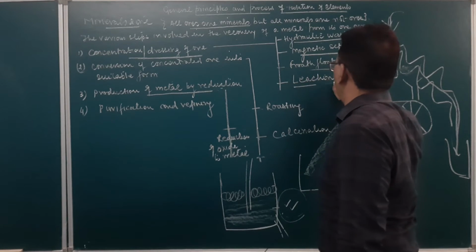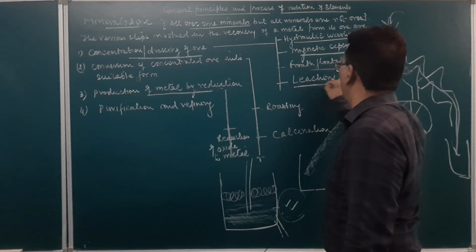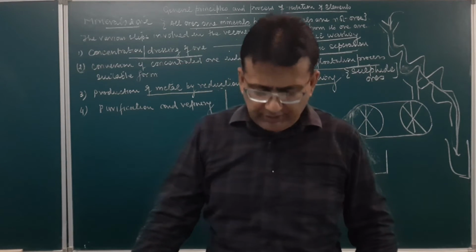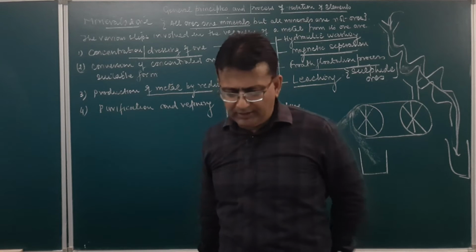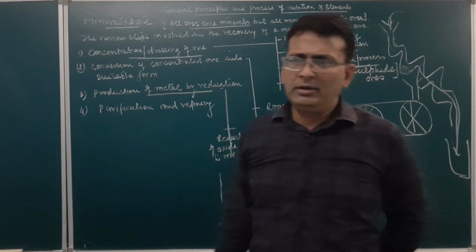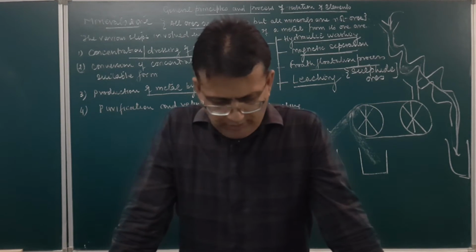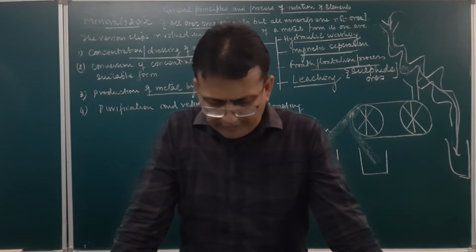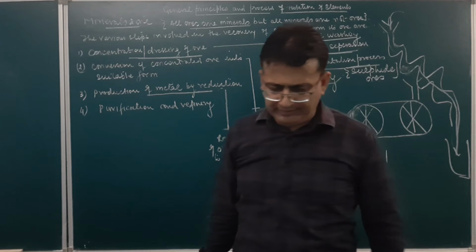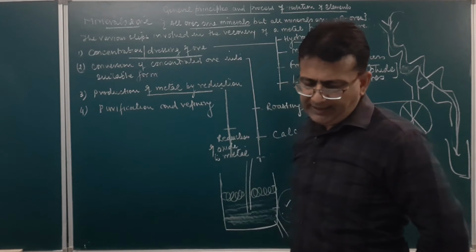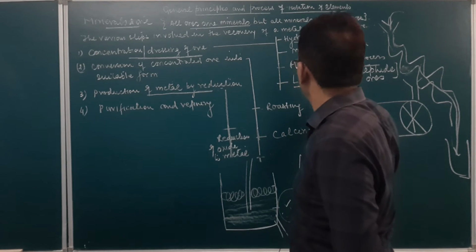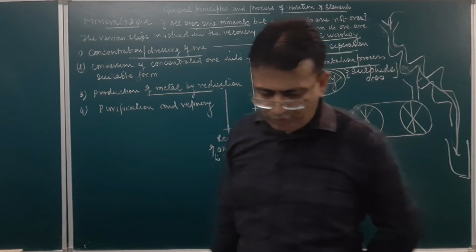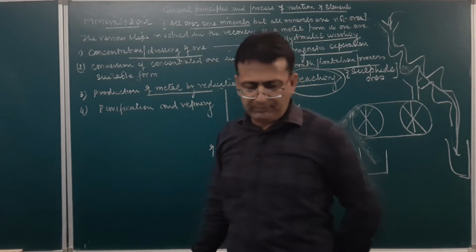Now the next way of concentration is the leaching process. In the leaching process, the ore is concentrated by adding some other substance which will remove impurities like silicon dioxide, titanium oxide, etc. For example, if you want to purify the bauxite ore, it can be purified by adding sodium hydroxide.